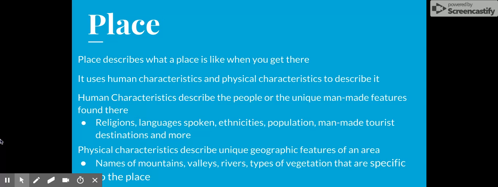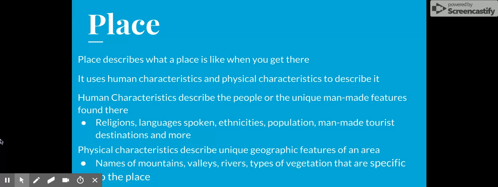Next and last, we have the theme place. Place describes what a place is like when you get there. It uses human characteristics and physical characteristics to describe that place. If you have human characteristics, these can be things like people or unique man-made features found at that place. It might be the specific religions found there, languages spoken, ethnicity, population, or man-made tourist destinations that are unique to that place.